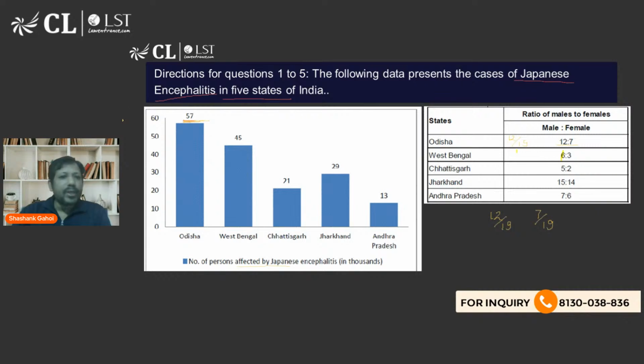So how many males are we talking about? We are talking about 36 males and 21 females. In West Bengal, it is 6 is to 3, so I can say it is 2 is to 1, right? In West Bengal, a total of 45 people are suffering from that. So it is going to be 30 and 15, and so on. I'm not going to calculate all the values over here. I'm just going to look at the question and figure out what we should do, right?